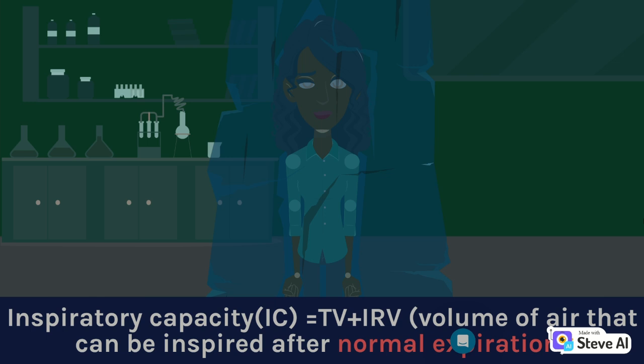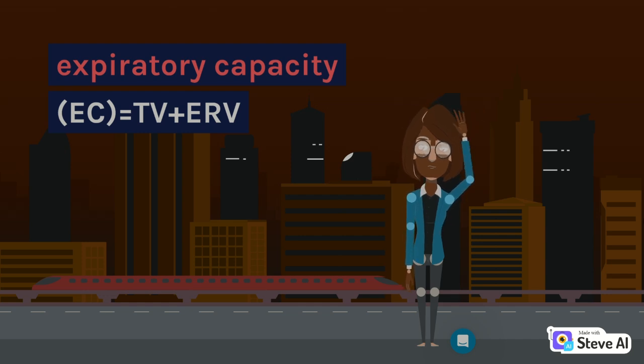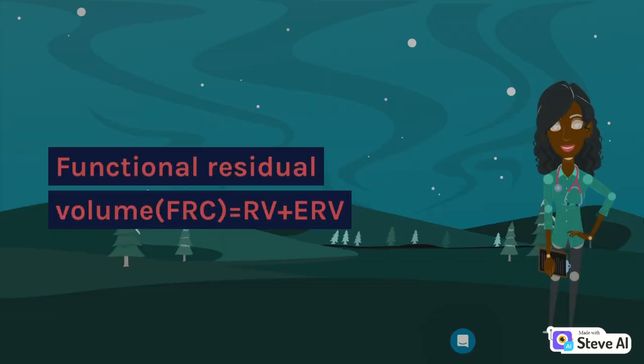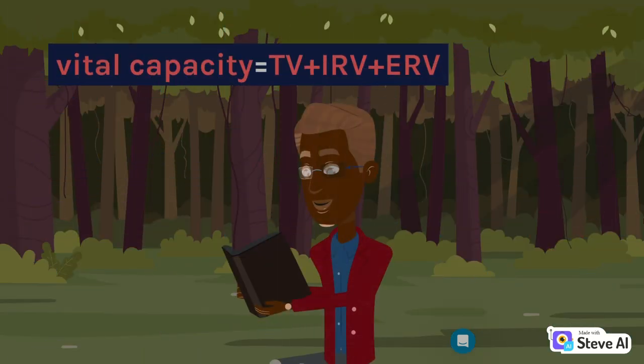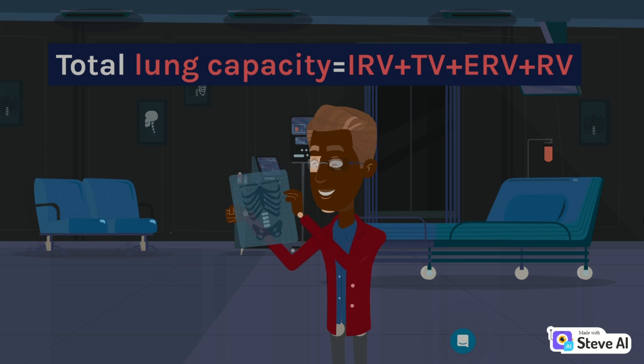Inspiratory capacity, IC, equals TV plus IRV, the volume of air that can be inspired after normal expiration. Expiratory capacity, EC, equals TV plus ERV. Functional residual capacity, FRC, equals RV plus ERV. Vital capacity equals TV plus IRV plus ERV. Total lung capacity equals IRV plus TV plus ERV plus RV.